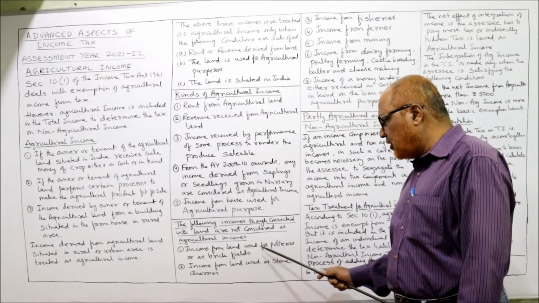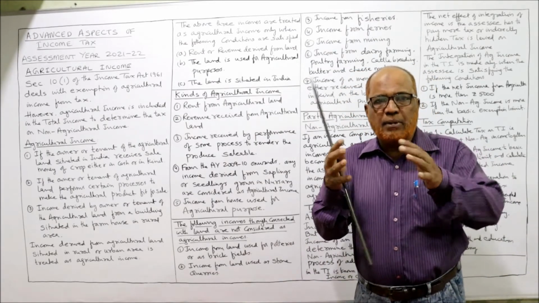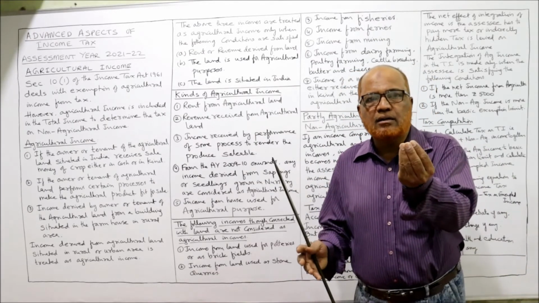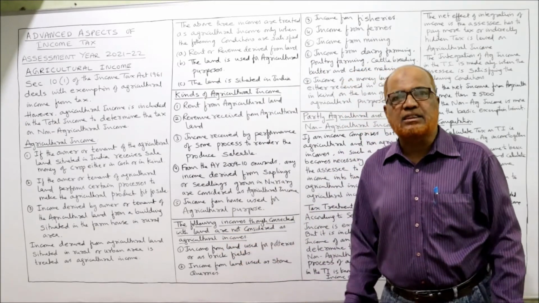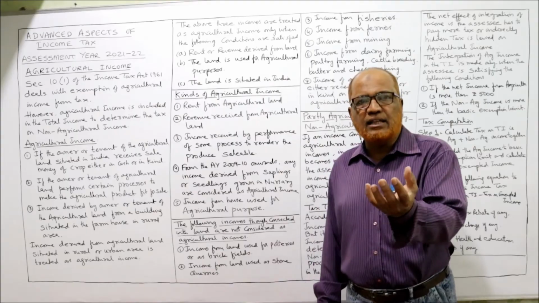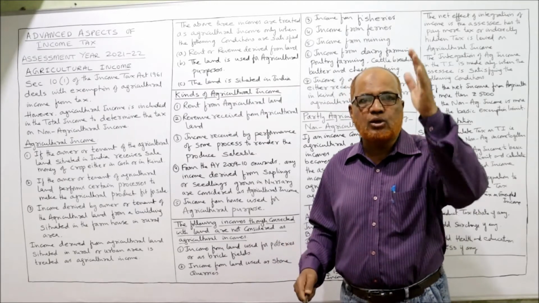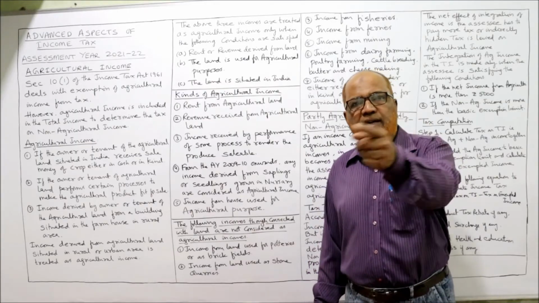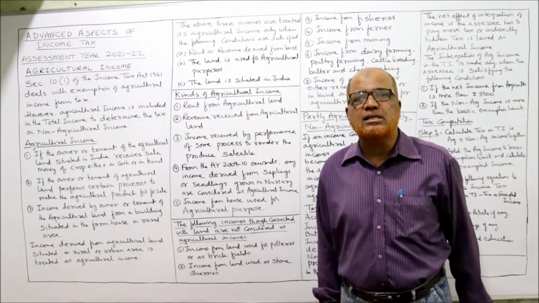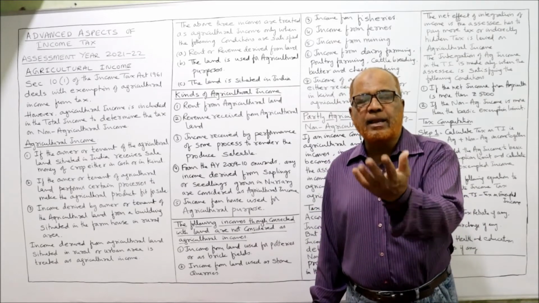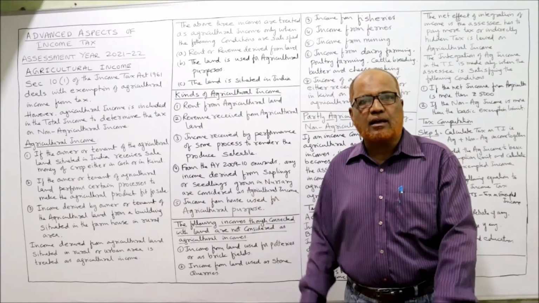Example, income from land used for potteries or as brick fields. Potteries, making pots through mud. We get the mud from the earth. So from the earth we are getting the mud. From the mud we are making the pots or bricks which are used in construction. Connected with land, but the Income Tax Act says it is not agricultural income. The income received by a brick kiln, the income received by making the potteries, not agriculture.